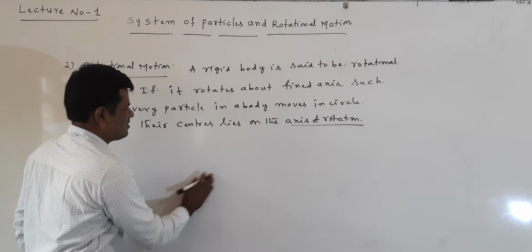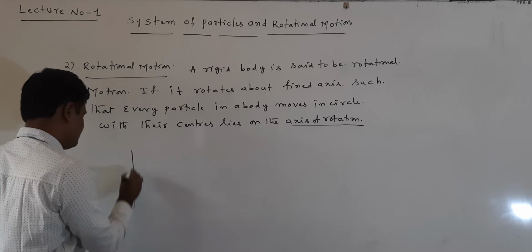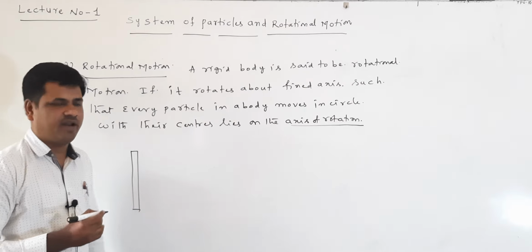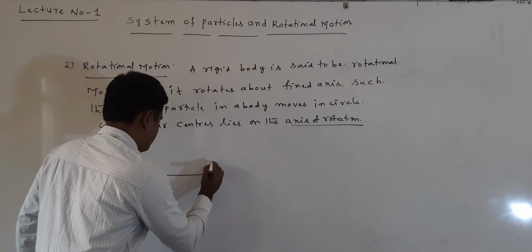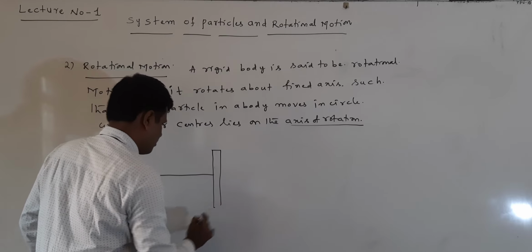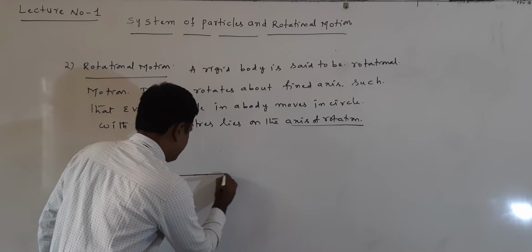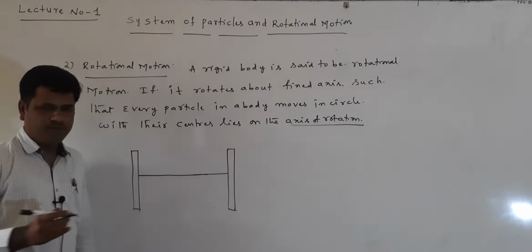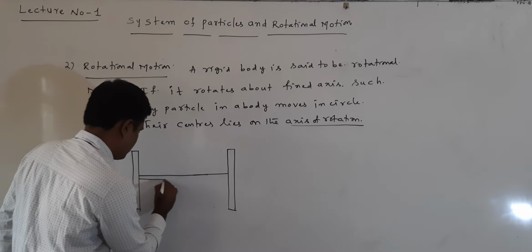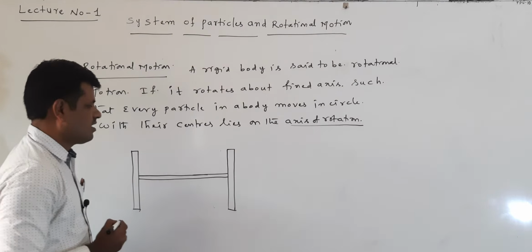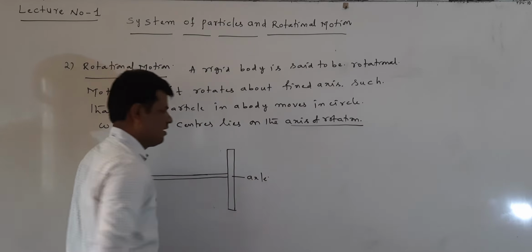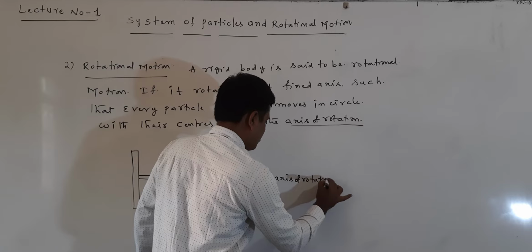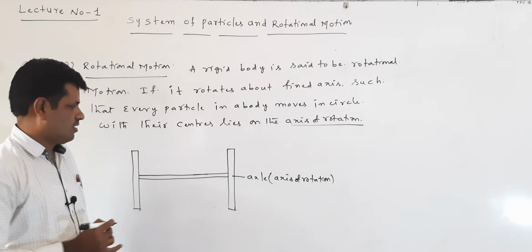The first example we can consider is a flywheel. Now listen, this is called an axle. The axle of the flywheel is also called the axis of rotation.